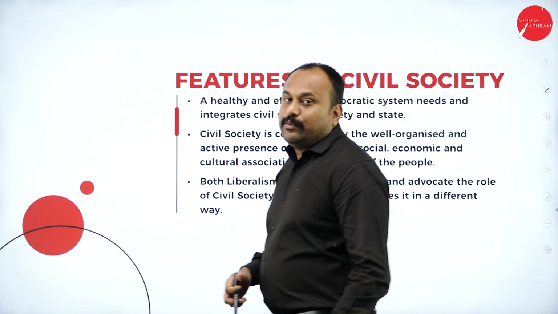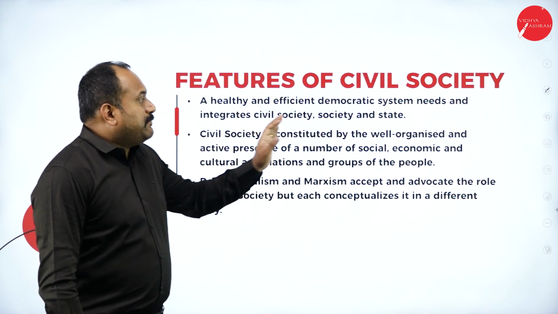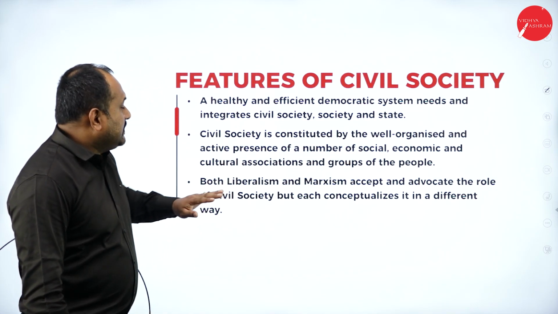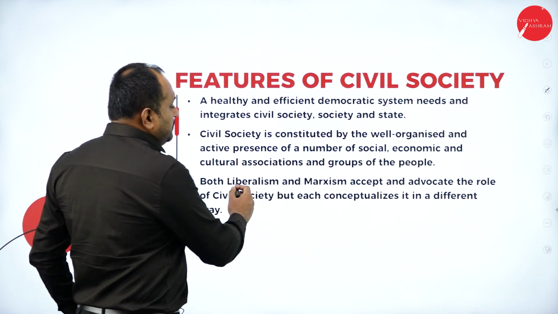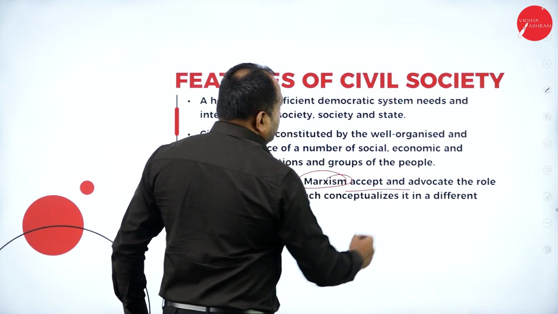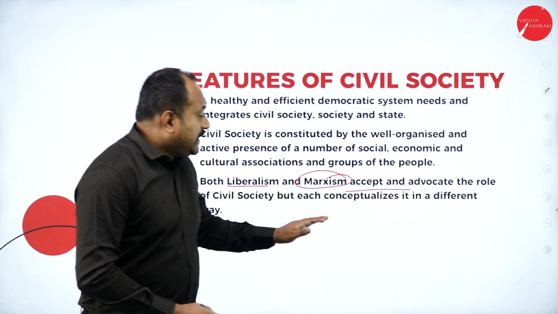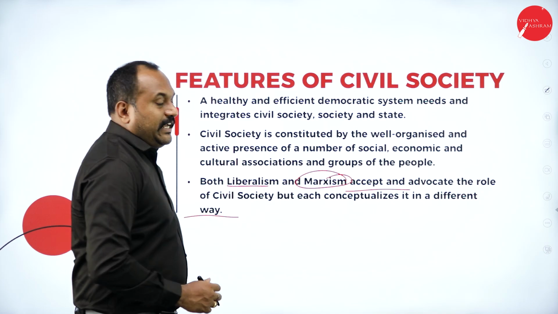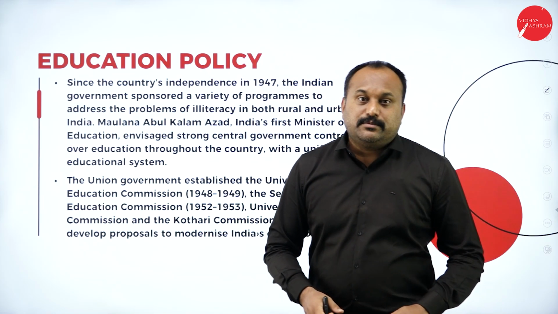Features: now when we go with these features of civil society, democratic system constituted by the well organized and active presence. Both liberalism and Marxism accept and advocate the role of civil society, but each conceptualizes it in a different way. They always are for the public. That is what they are.